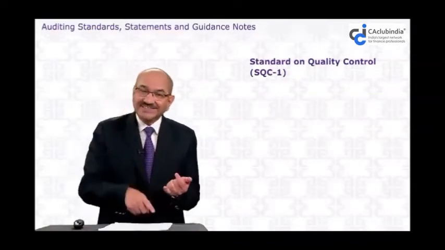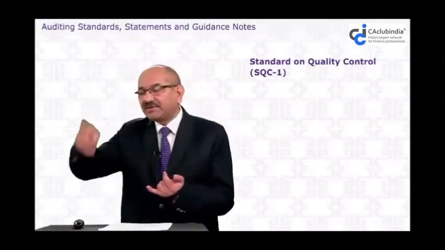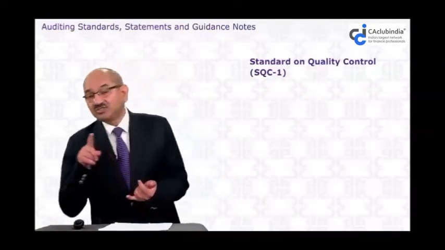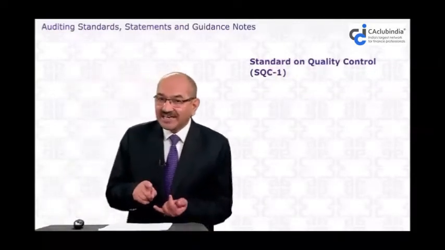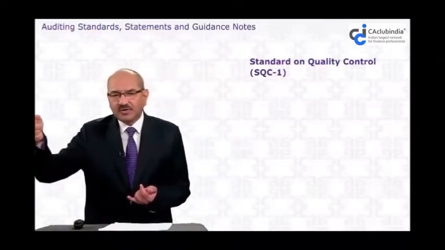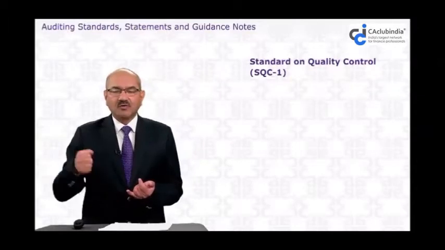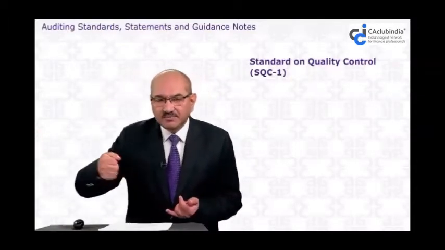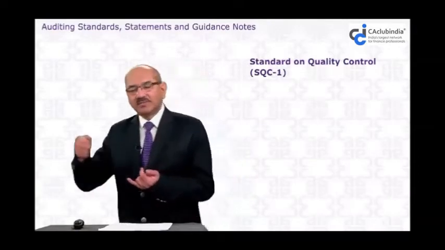We are not discussing the quality control of the particular engagement. If you are auditing Hindustan Lever, we are not taking how to control the quality of the audit report of Hindustan Lever, or some other company's audit.